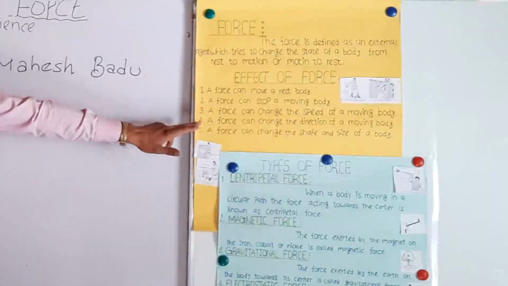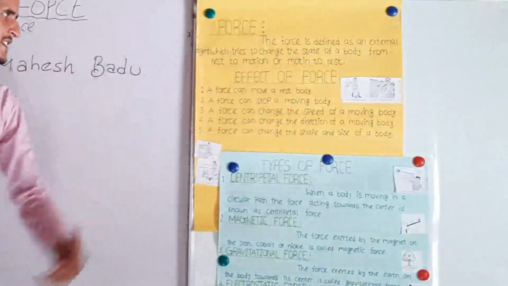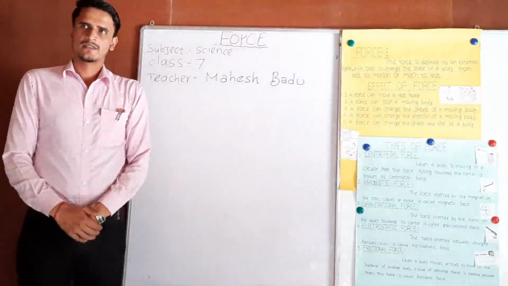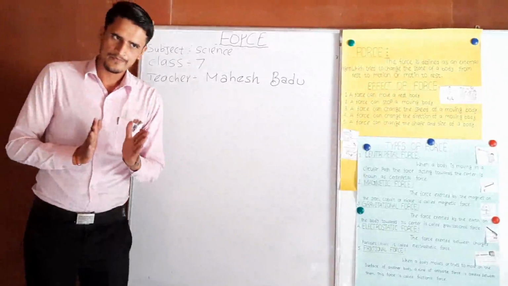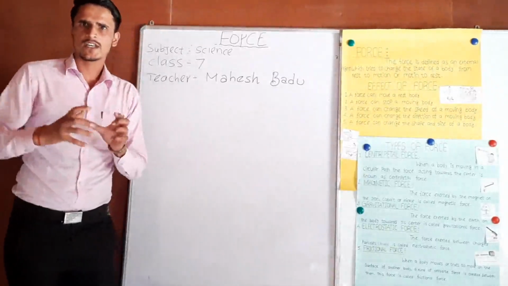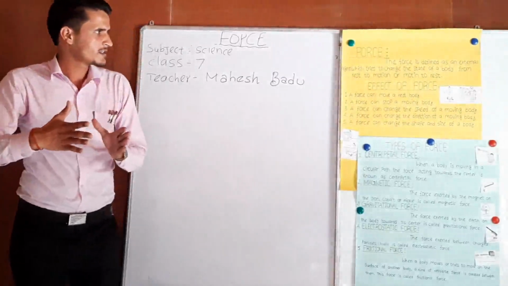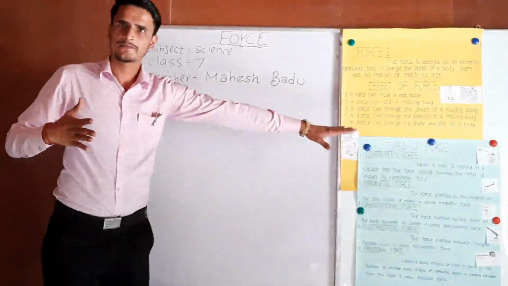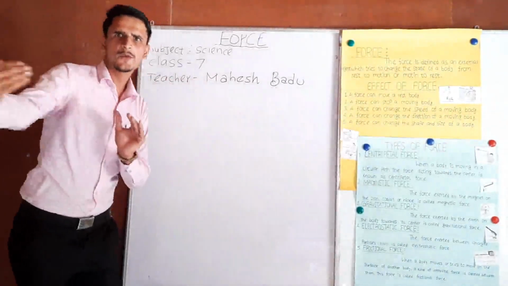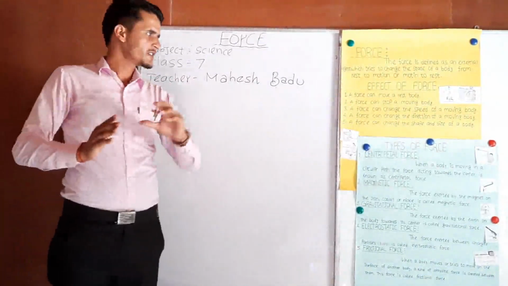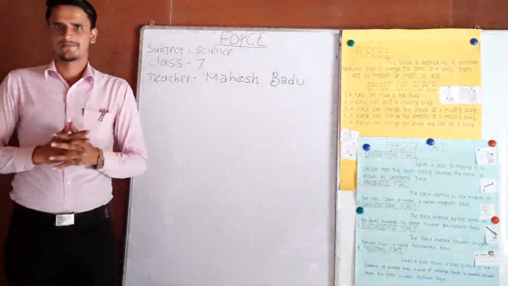Fourth one, a force can change the direction of a moving body. If we apply a force on a moving body in the opposite direction of its motion, the direction of that body is changed.